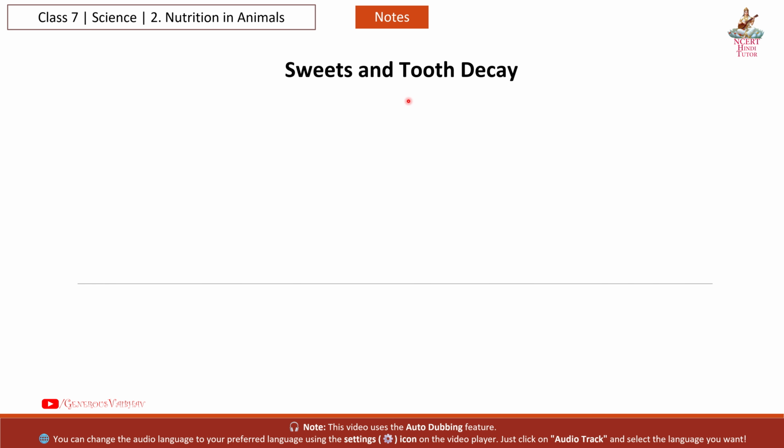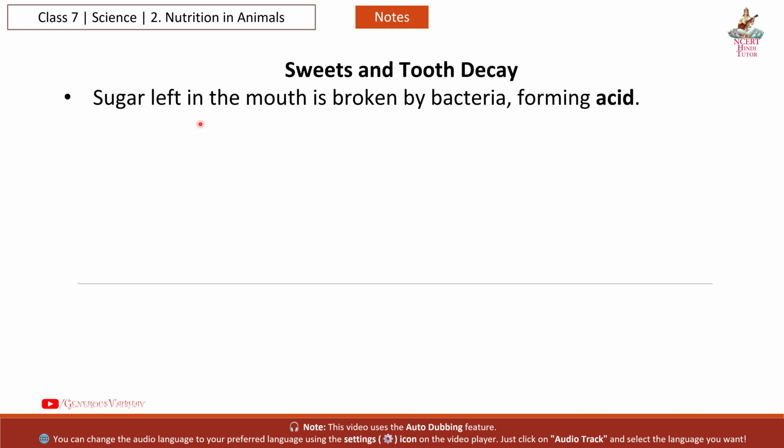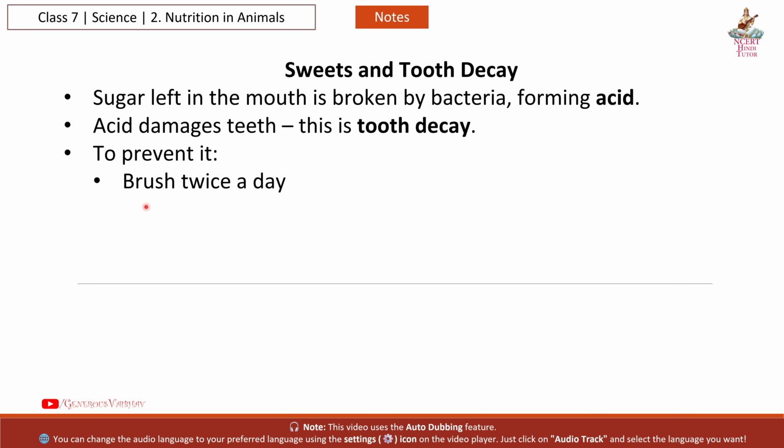Next, sweets and tooth decay. Sugar left in the mouth is broken down by bacteria, forming acid. Acid damages teeth. This is tooth decay. To prevent it, brush twice a day, rinse after eating, and avoid too many sweets.